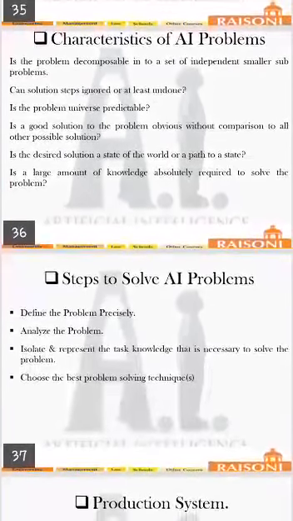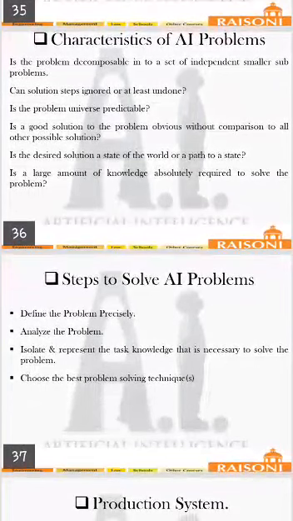Now the next one is the characteristics of an AI problem. Is the problem decomposable into a set of independent smaller sub problems? Can solution steps be ignored or at least undone? Is the problem universal or predictable?